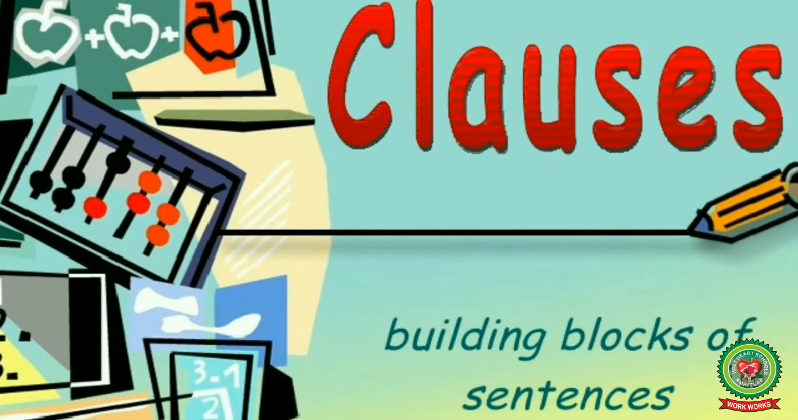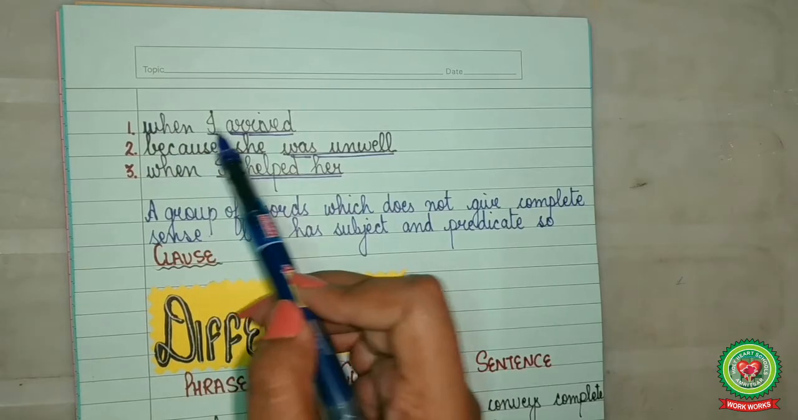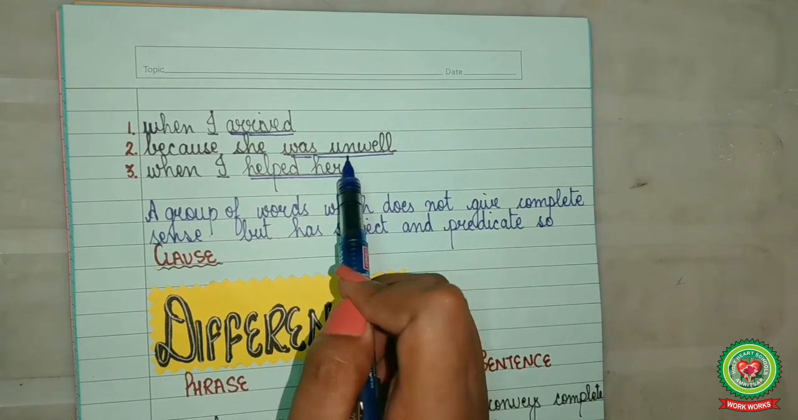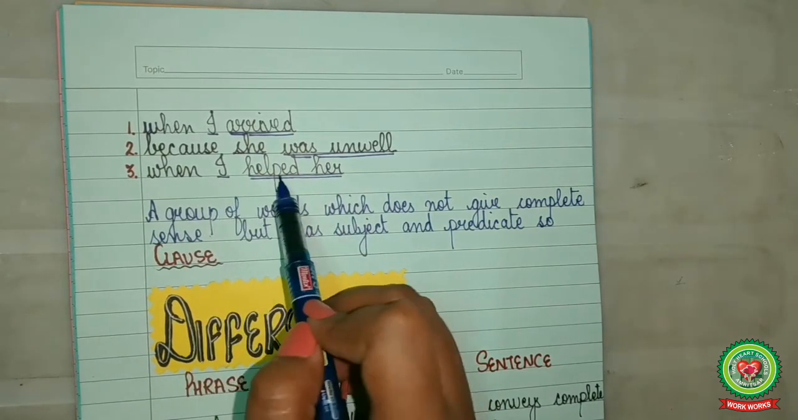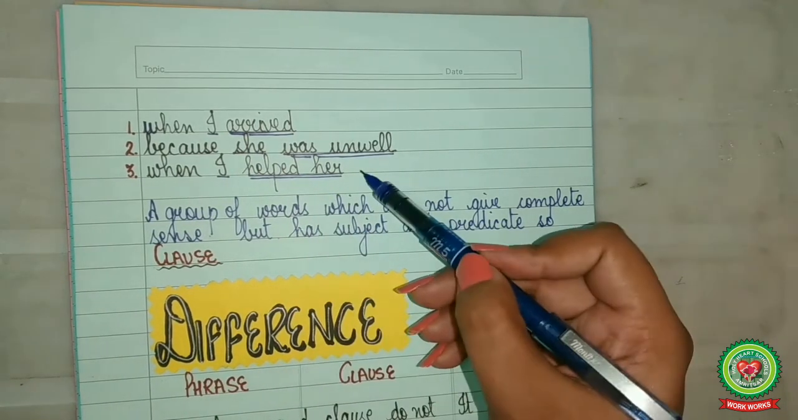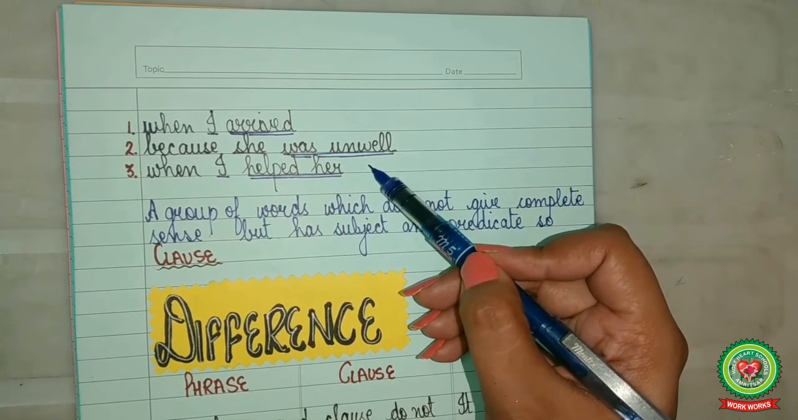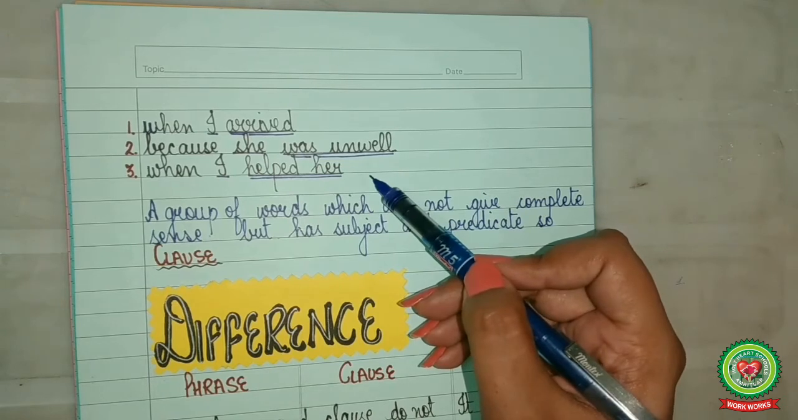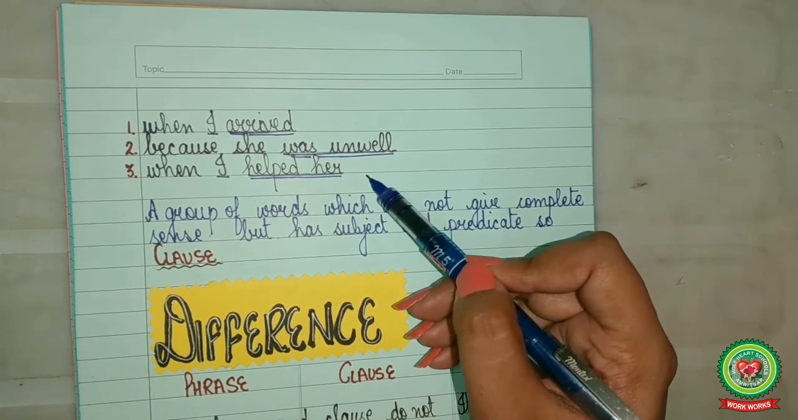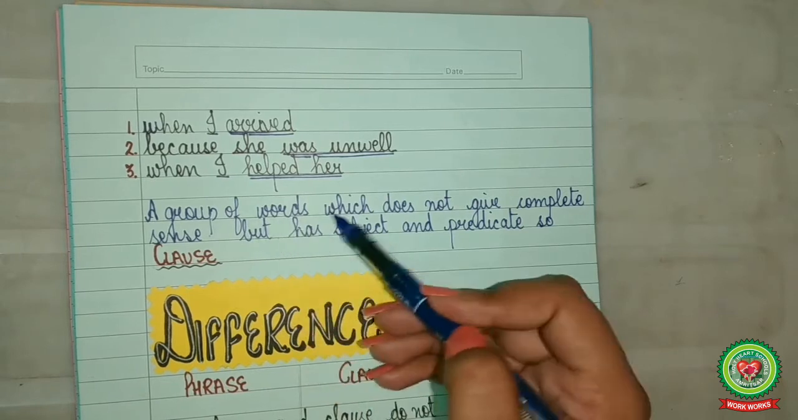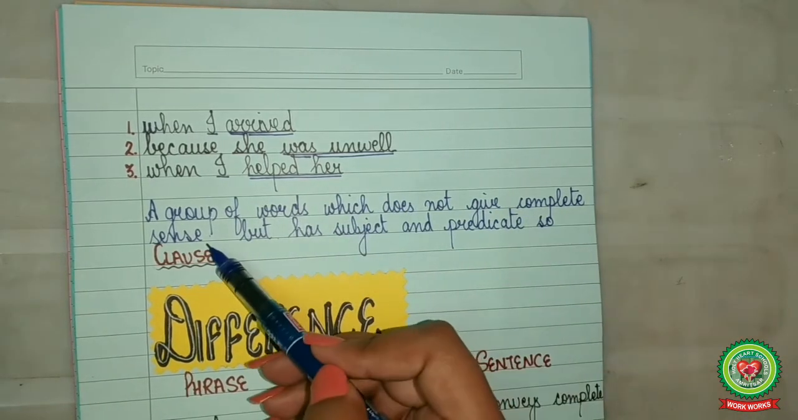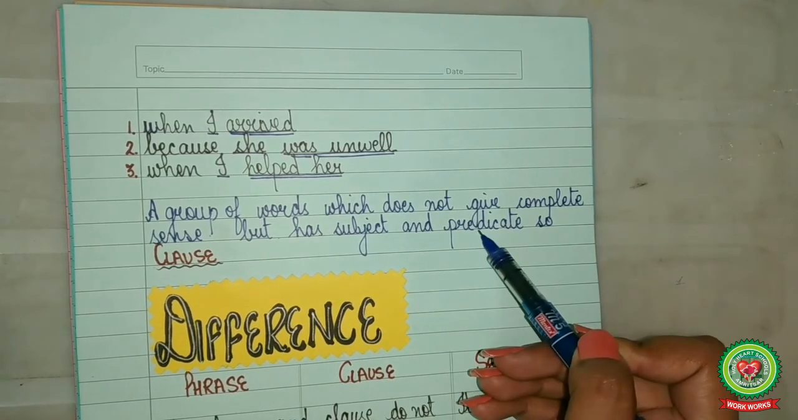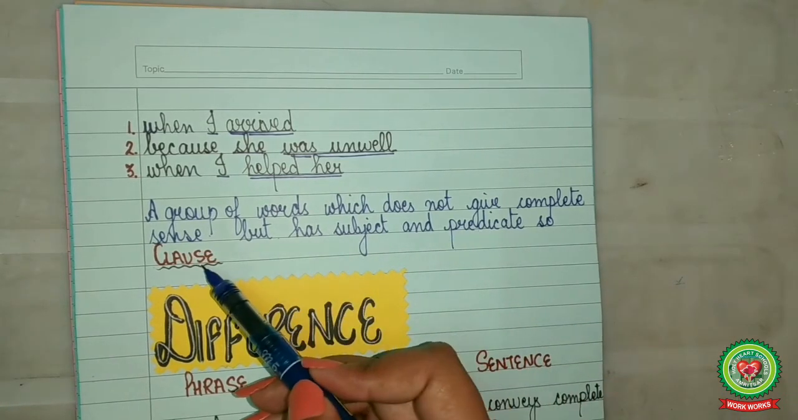Now let us see these groups of words. When I arrived, because she was unwell, when I helped her. Now, do these groups of words make any sense? No, these groups of words do not make complete sense. So, the group of words which does not give complete sense but has subject and predicate is known as a clause.